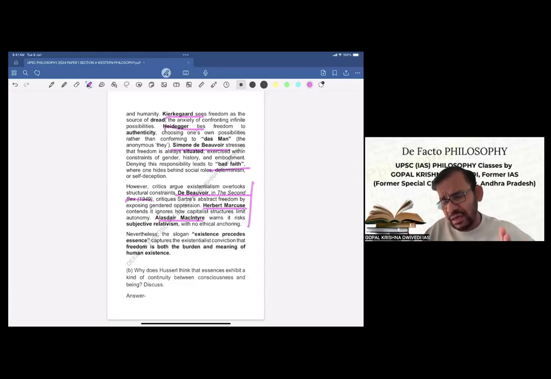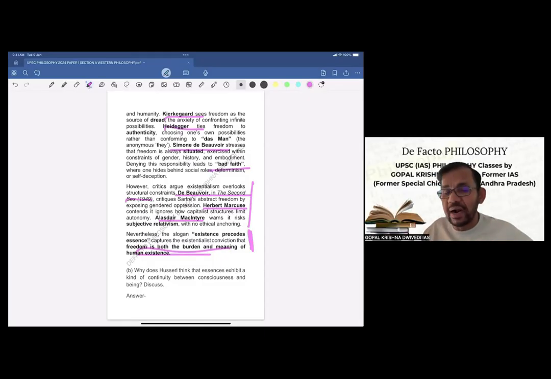Now the final conclusion. Nevertheless, the slogan existence precedes essence captures the existentialist conviction that freedom is both the burden and meaning of human existence. So now this is a very, very fitting conclusion of the answer, as you can see.